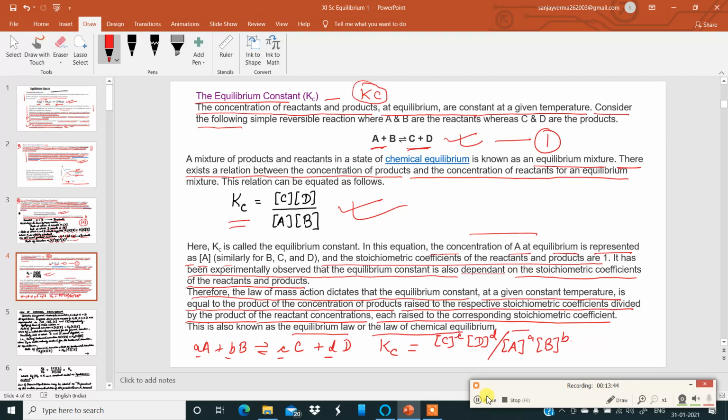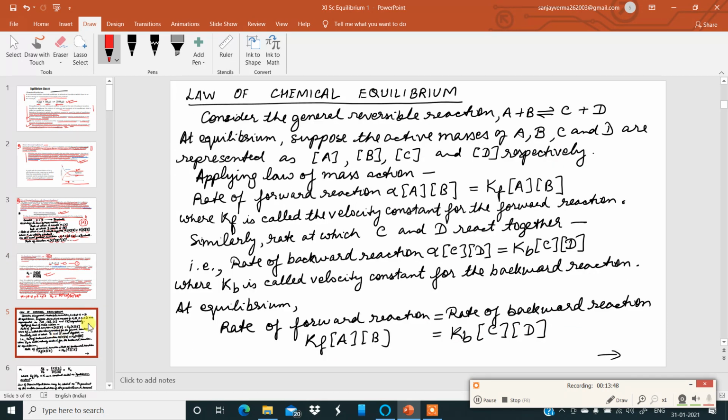Okay, I hope this is very clear to all of you. Now, let us move to the next slide. Let's do this in detail. Law of chemical equilibrium, my dear students. Let us consider a general reversible reaction A plus B giving C plus D. At equilibrium, suppose the active masses of A, B, C and D are represented as [A], [B], [C] and [D] respectively.